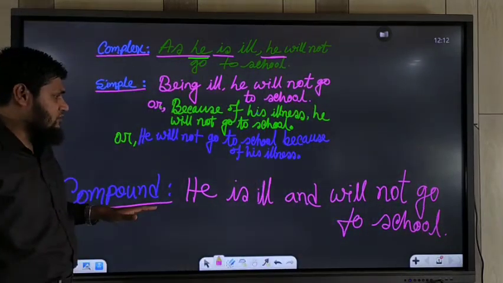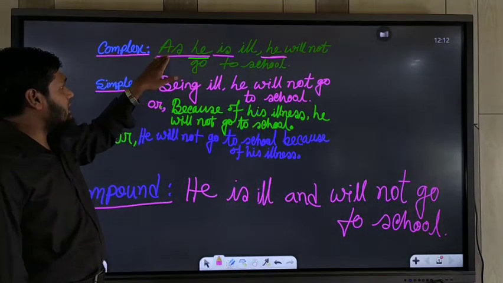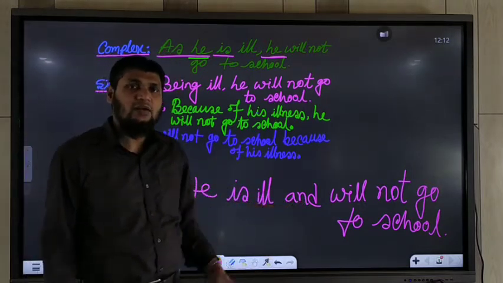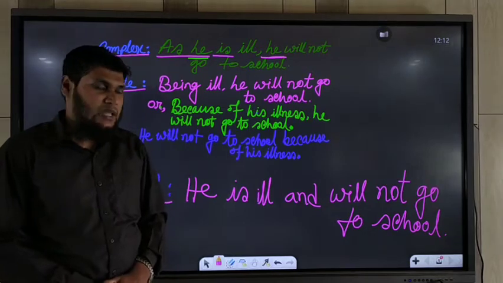Okay, have you understood? If there is since, as, or when in a complex sentence, you should use and in a compound sentence.